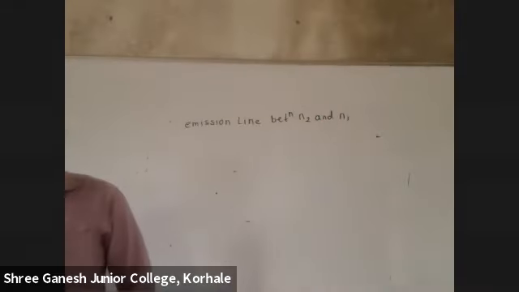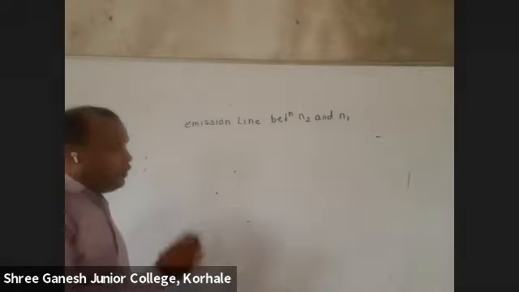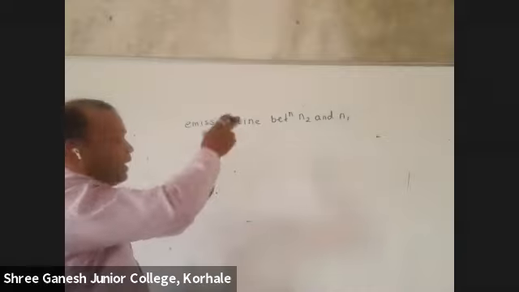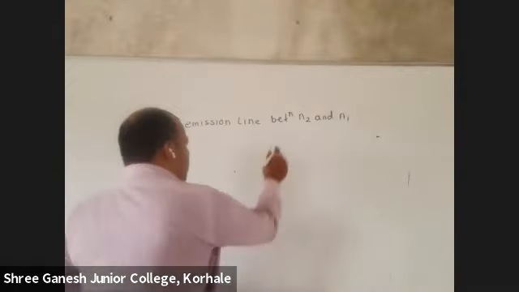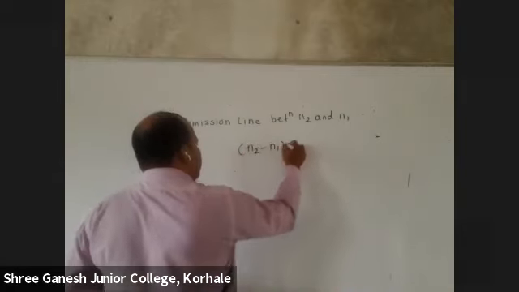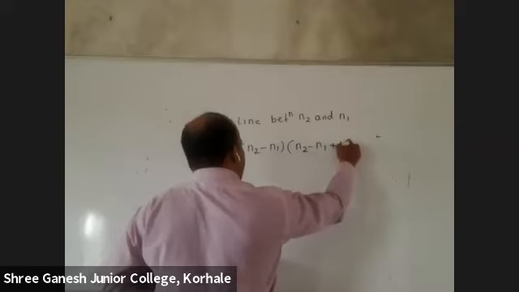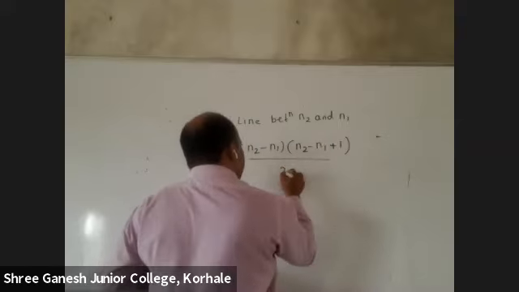What is N1? Initial line. What is N2? From where the electron is returning back. Are you getting it? Write down the formula: N2 minus N1, again N2 minus N1, plus 1, divided by 2.